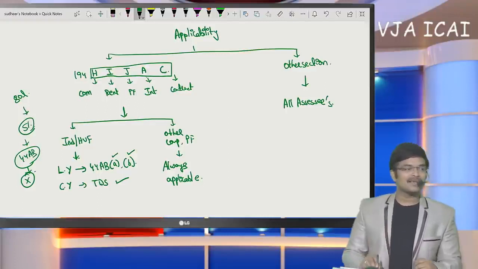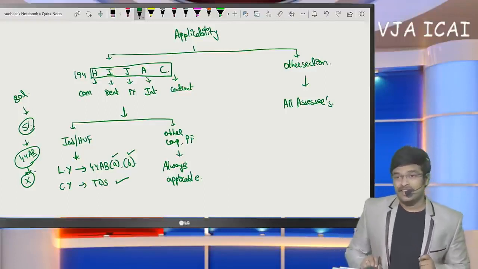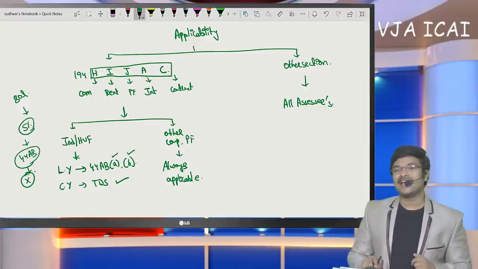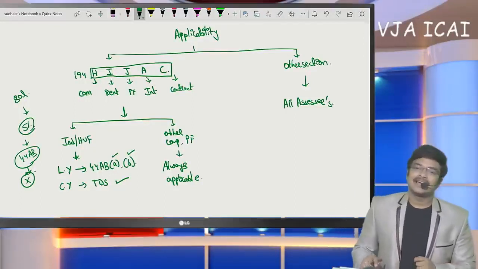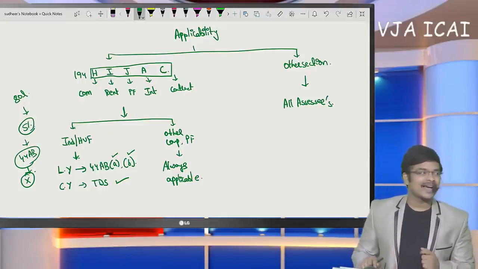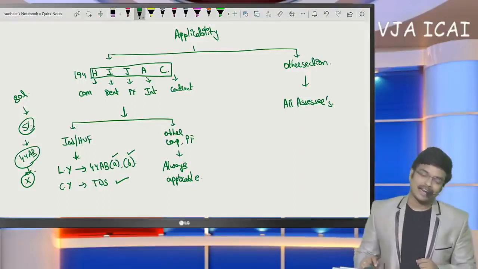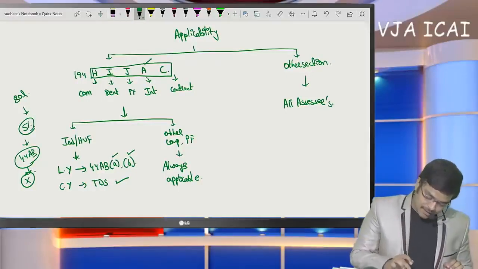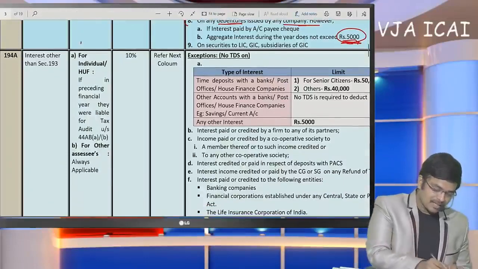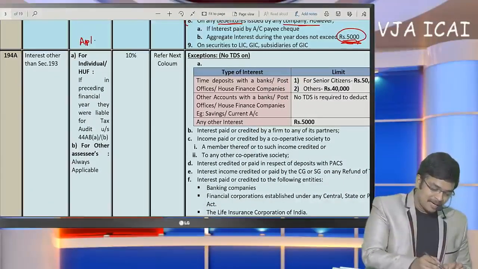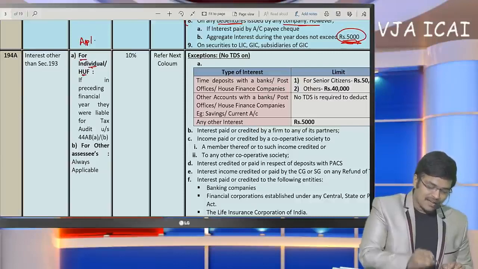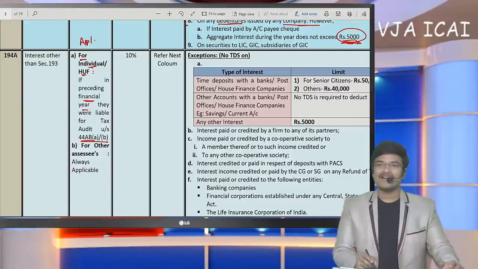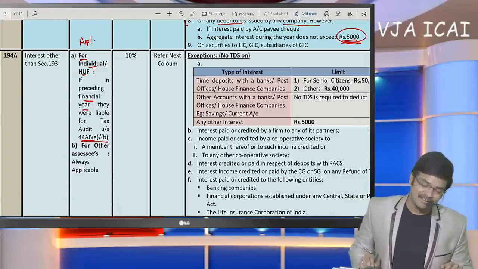What do you mean by the term clause A and B? If you refer, the turnover exceeds 1 crore or gross receipts exceed 50 lakhs, and in such case if they are liable to tax audit, then if last year they are liable to tax audit, during the current year the provisions of TDS will get attracted, is the conclusion. So now we are going to begin with 194A. Here if you see the applicability column, for individual and HUF, if in preceding financial year they were liable to audit under 44AB clause A and B, then only 194A will get attracted.